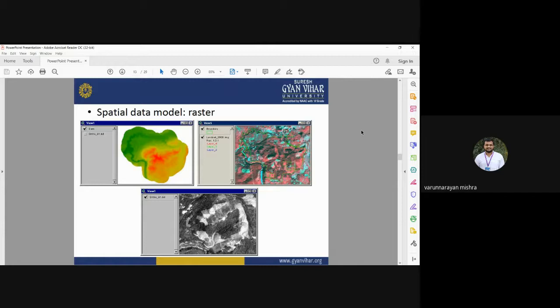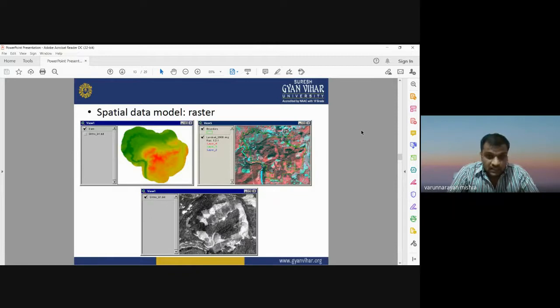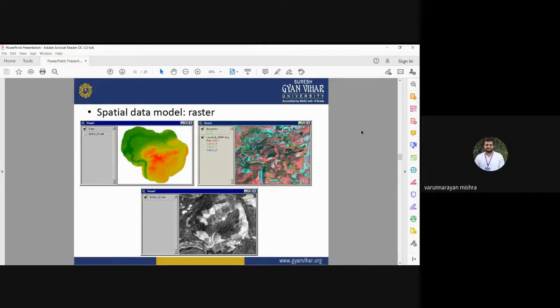So these are some examples of raster data sets. Digital elevation model. Digital elevation model is a kind of raster data set. It helps you to find out the elevation values of any location, any area. Satellite images. You all know what a satellite image is. Satellite images are raster data sets in which pixels are stored in the form of rows and columns, and each pixel has some definite pixel value, which you call a digital number value or DN value, brightness value, or pixel value.